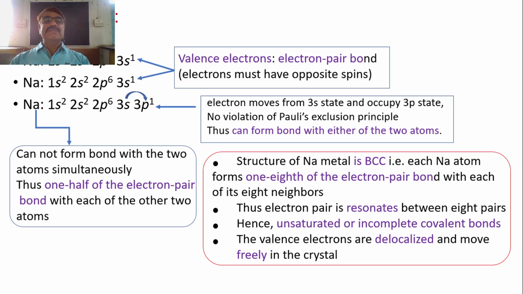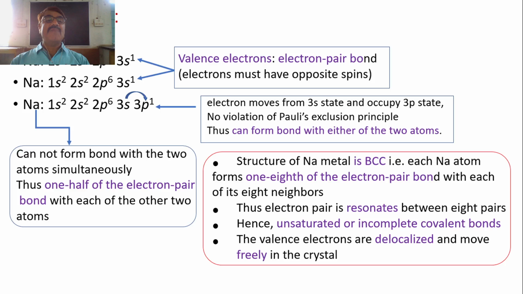Okay, so it is the sharing, no problem, but the interesting change will happen when a third sodium atom comes near to this pair of atoms. Now what happens? The valence shell, the 3s shell, of both the sodium atoms is completed here, since they shared a pair of electrons. So there is no possibility that another electron will enter the same shell, because it would violate Pauli's exclusion principle.